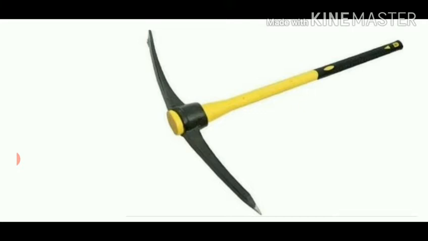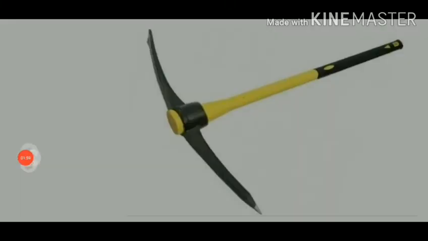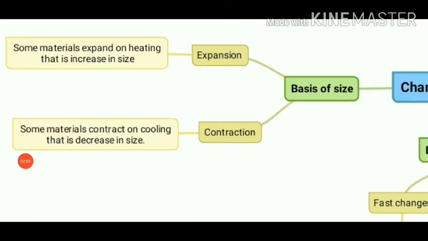So we can say that cooling causes materials to contract, and this is called contraction. So we can say that heating makes the material expand or become loose, and the process is known as expansion, while cooling makes the material contract or become tight, and the process is called contraction.